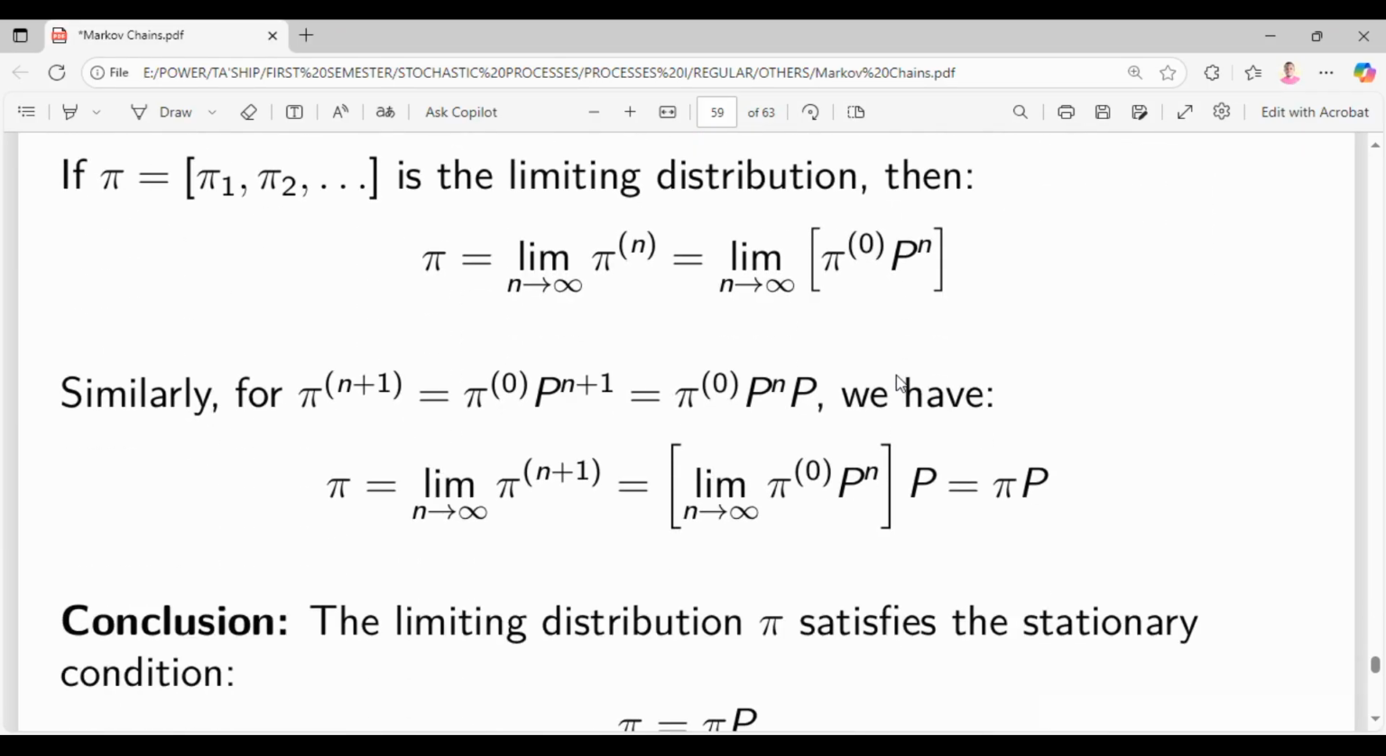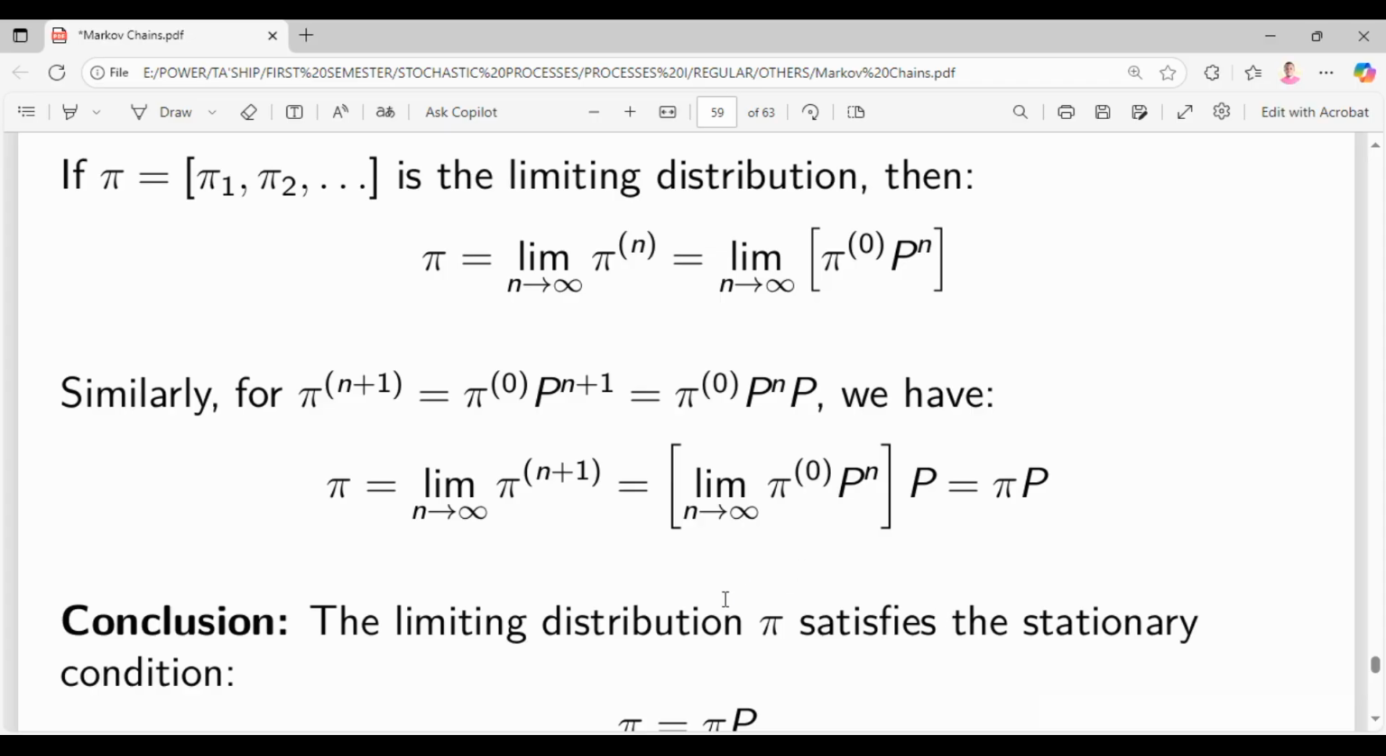Like I was saying, the aim of all these expressions is to arrive at this. Pi should equal what? Pi P. It means when I multiply the vector by P, I get it back. I'm getting pi back when I multiply pi by the transition probability matrix. If that happens, then the limiting distribution pi satisfies the stationary condition. The limiting distribution is just the pi that you have seen.